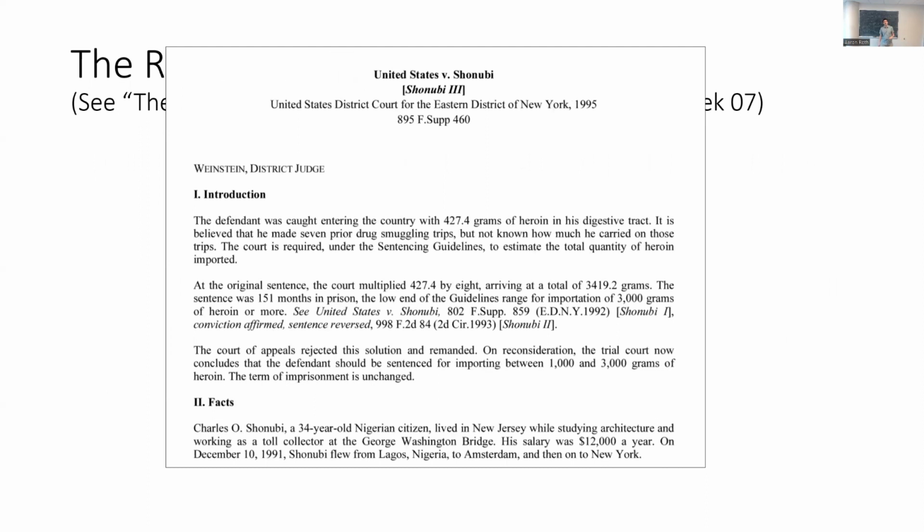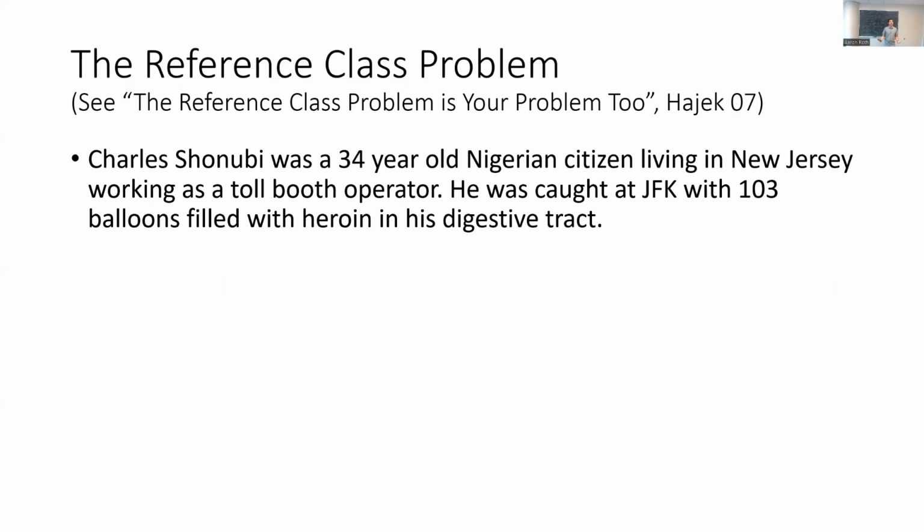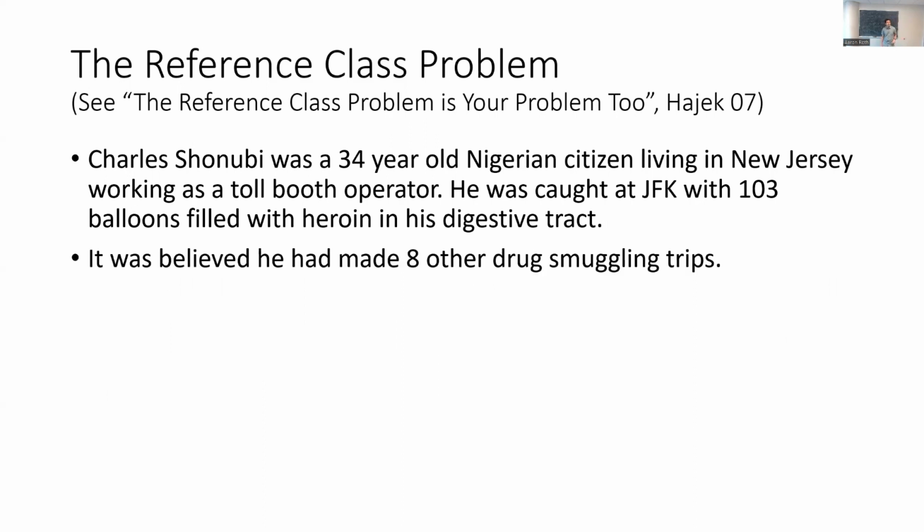And to give you the classic introduction to the reference class problem, let me describe to you the case of United States versus Shonubi that has become a traditional example in this area. So Charles Shonubi was a 34-year-old Nigerian citizen living in New Jersey, working as a toll booth operator. And he was caught at the airport at JFK with 103 balloons filled with heroin. And he was arrested and he was convicted.